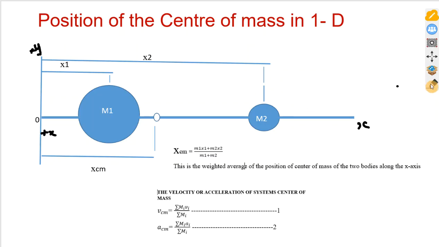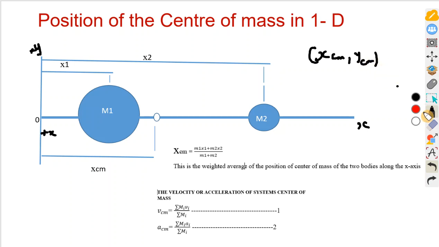If it is along both the y axis and x axis, you are now looking at the position of the center of mass in 2 dimensions, where the center of mass will carry both an x component and a y component. That is the position of the center of mass in 2 dimensions. We are only looking at the position of the center of mass here along the x direction, so it is gotten using this formula.